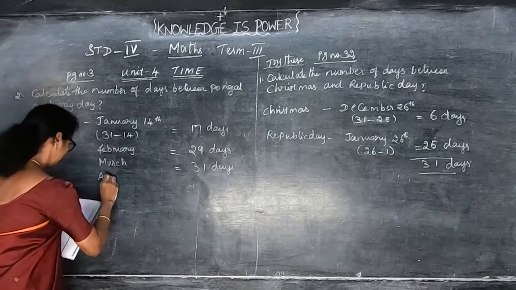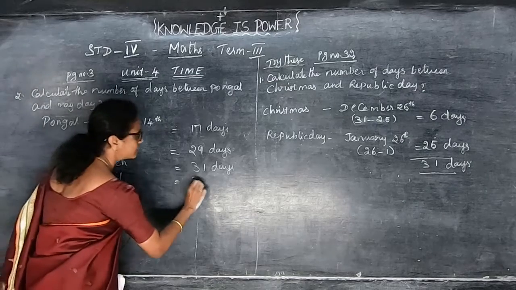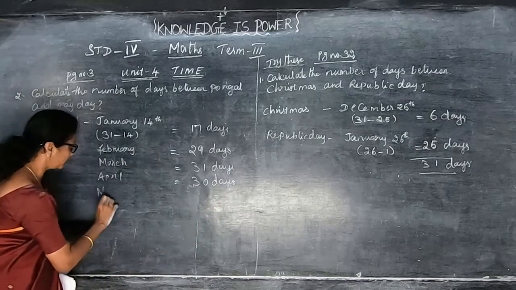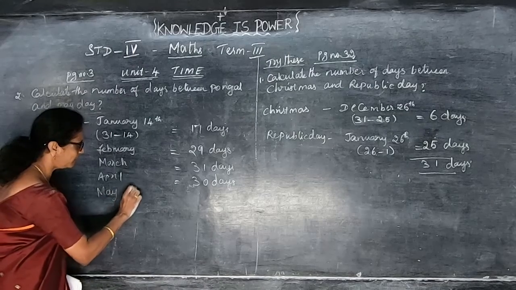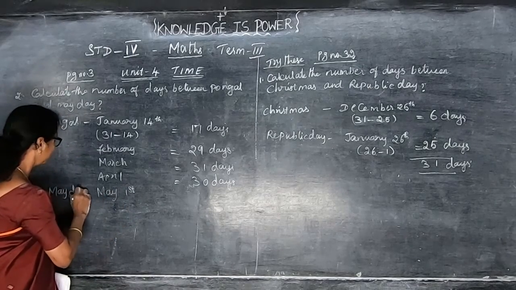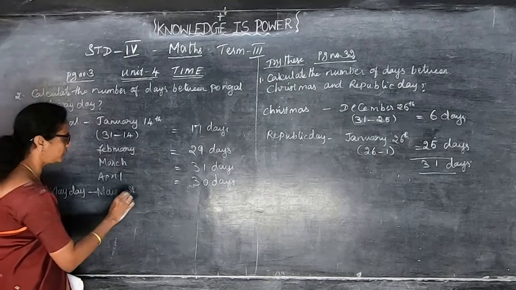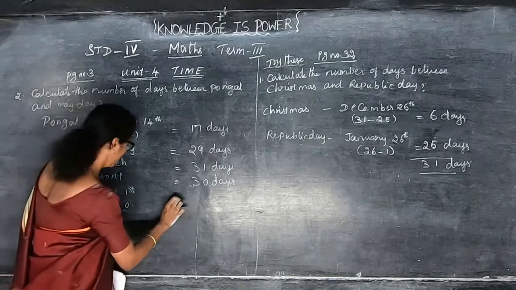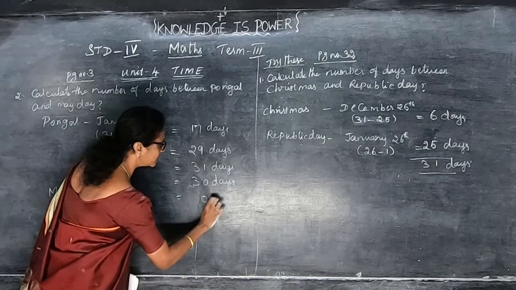April 30 days. Okay. So till May Day வரைக்கும் நம்ம calculate பண்ணனும். May Day is on May 1st. So 1 minus 1, so that is equal to 0. Mayல days கிடையாது, 0 days.